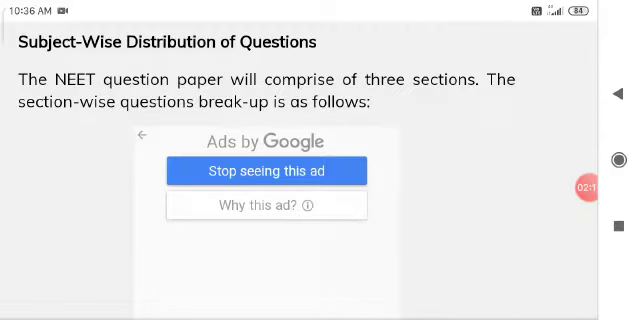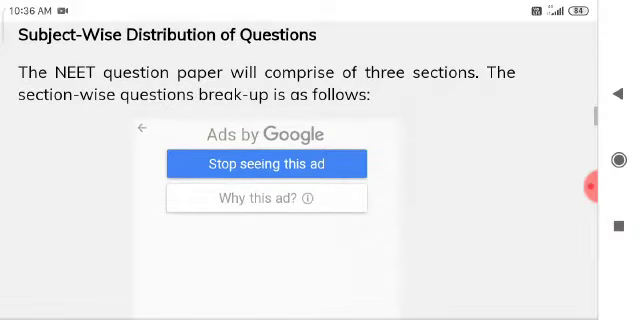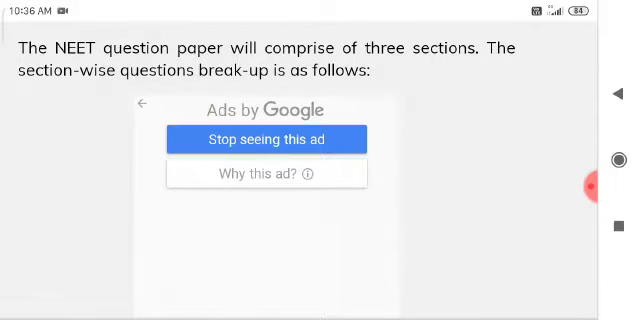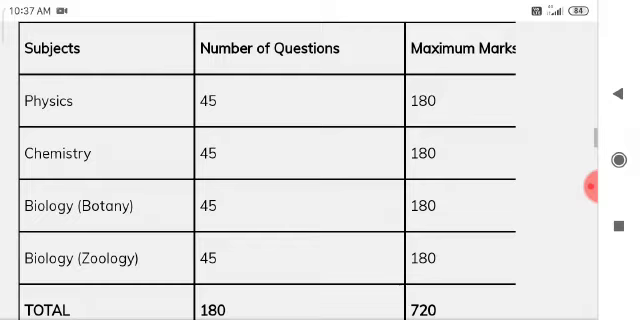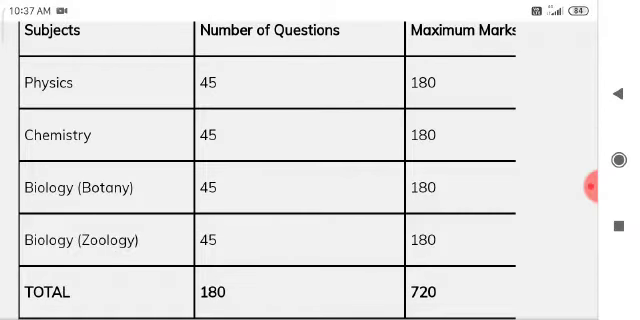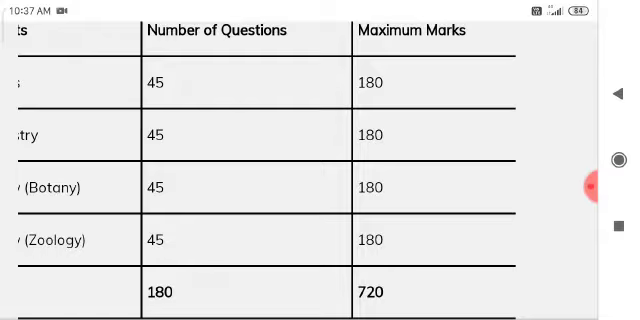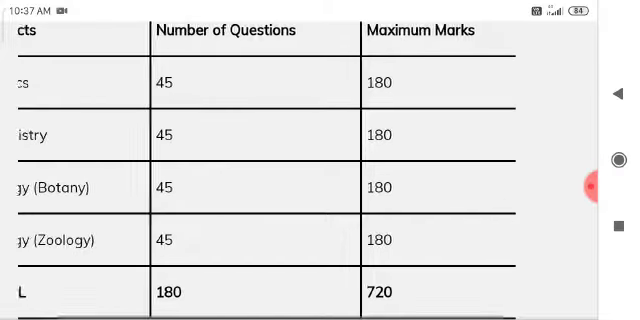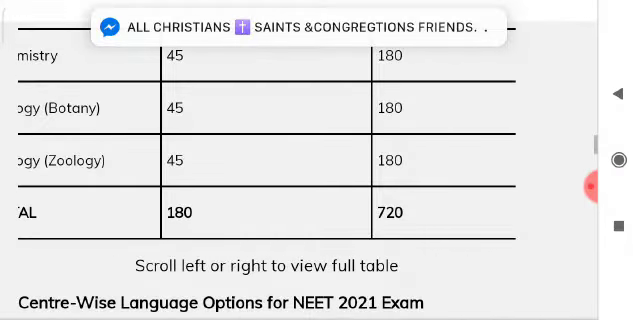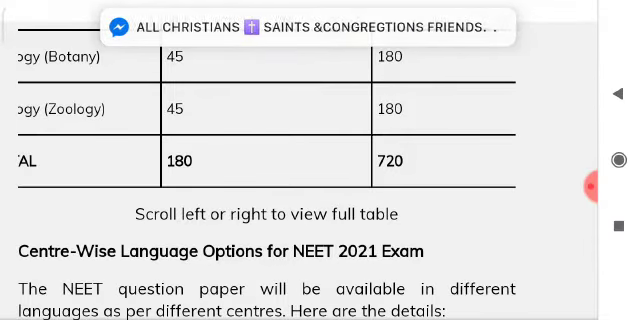Now we are going to see the subject-wise distribution of questions. The NEET question paper will comprise 3 sections: physics, chemistry, biology. The section-wise question break-up is as follows. Subjects: physics, chemistry, botany, zoology. Number of questions in each is 45, and the total number of questions is 180. Maximum marks is 180 for physics, 180 for chemistry, 180 for botany, 180 for zoology. Total 720 marks.